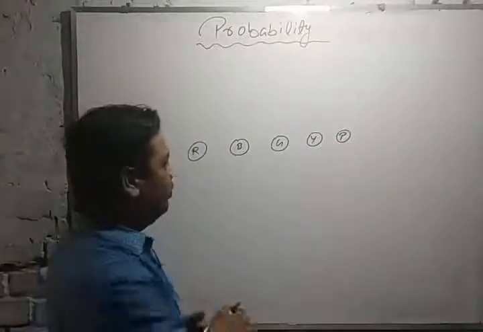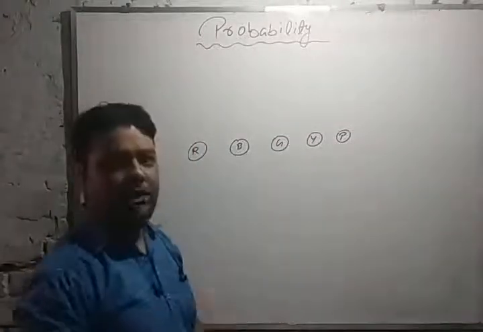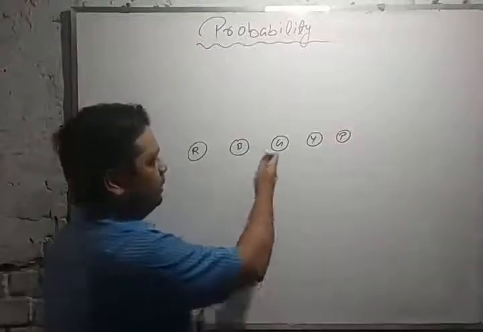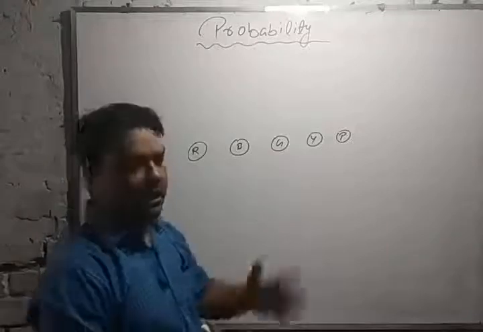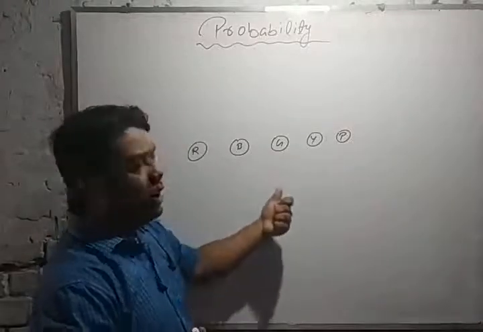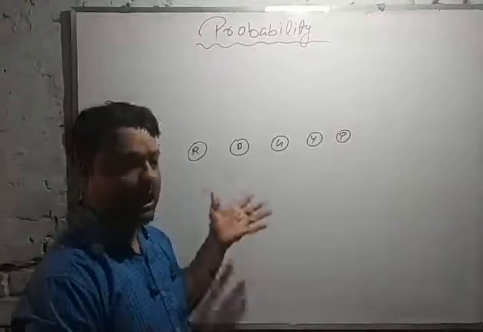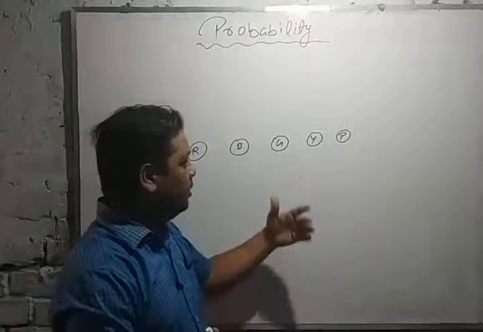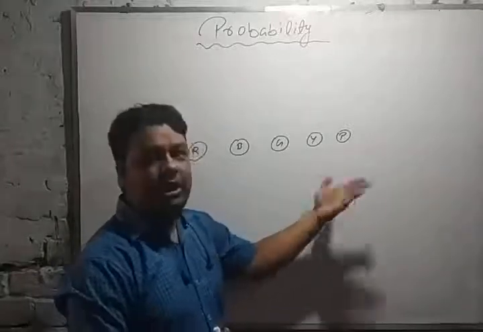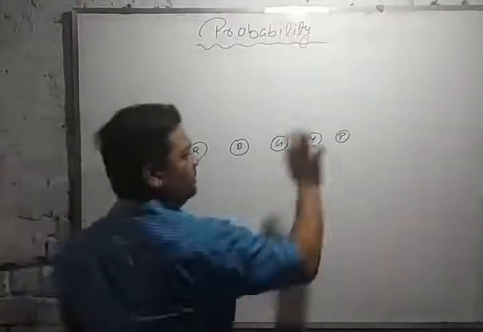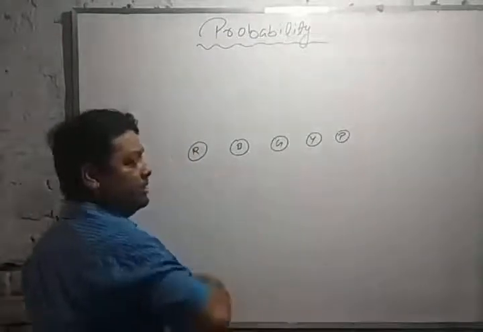So if you choose any one without seeing whether the ball color is red, blue, green, yellow or pink, then what will be the probability of any one ball? It can be a red ball, a blue ball, a green ball, a yellow ball or a pink ball. But what is the total outcomes? 5.